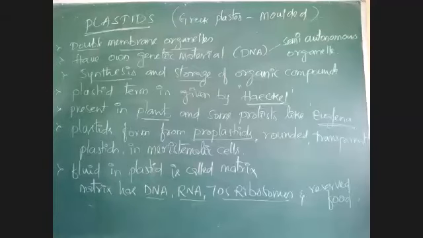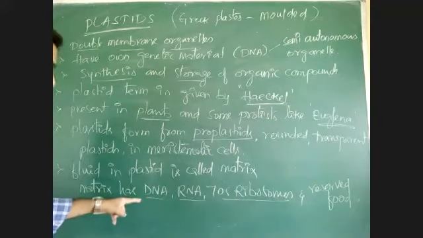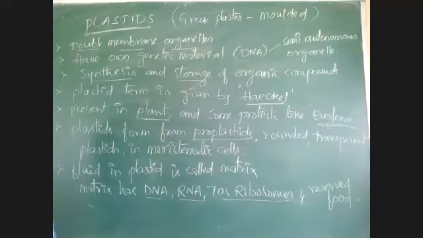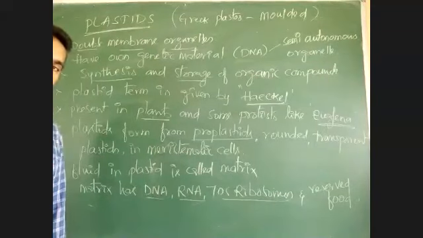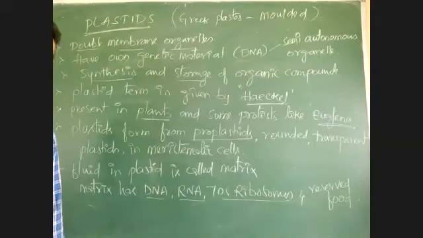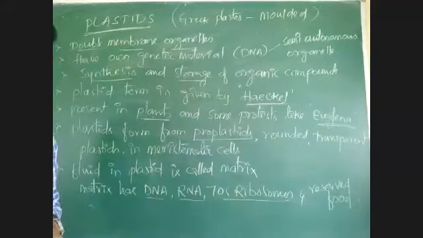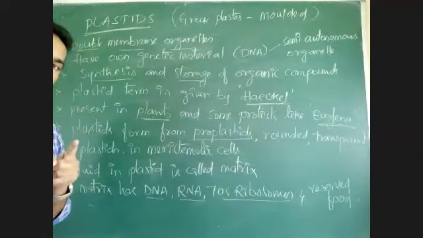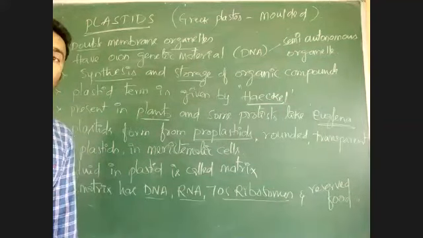Now, the fluid which is present in plastid is called matrix. That matrix has DNA, RNA, and ribosomes. I told you when comparing prokaryotic and eukaryotic cells: in prokaryotic cells there is 70S ribosome, and in eukaryotic cells there is 80S ribosome. But plastid is present in plants, which are eukaryotic cells.